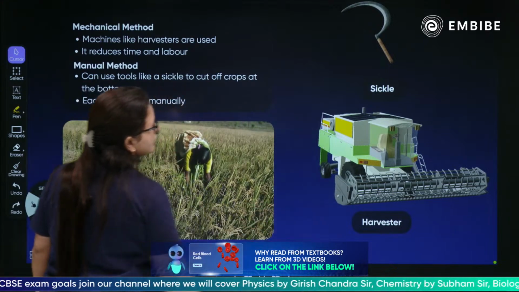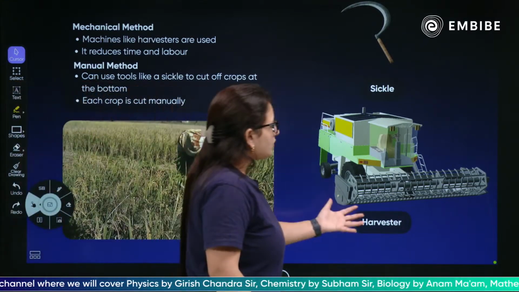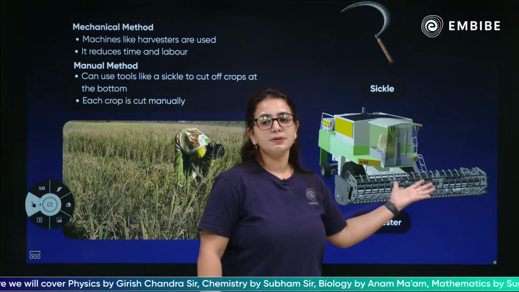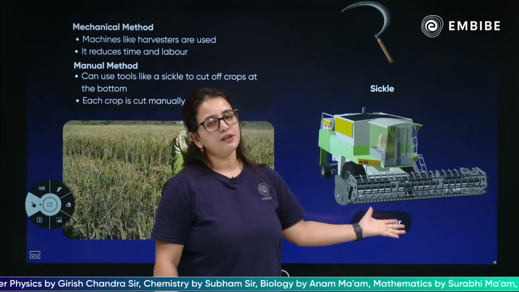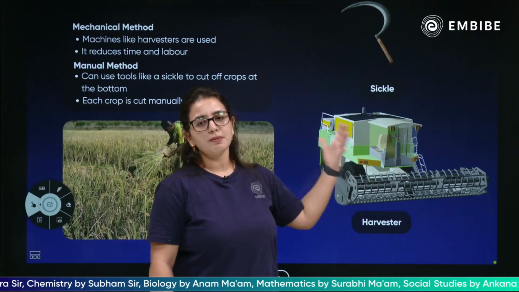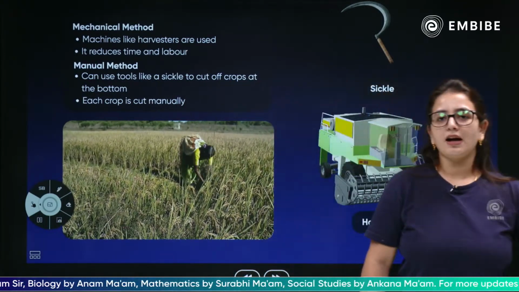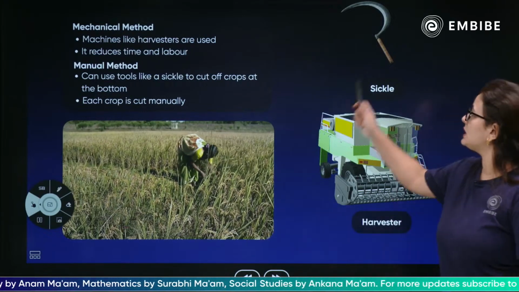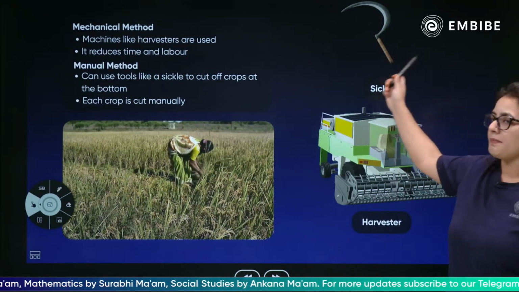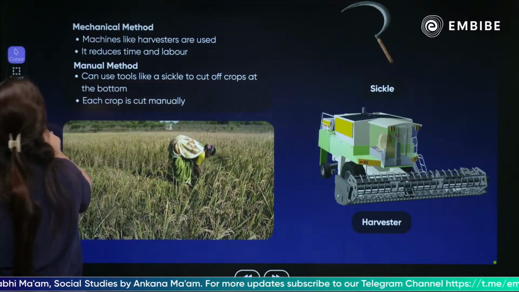Can you see this? What is this? This is a harvester. I know this is very advanced machinery which is not available with every farmer, because farmers are not that rich. This is machinery I might have seen in more advanced regions, but generally we use this, which is a sickle. This is a manual method. Through these two machines we do the harvesting process.